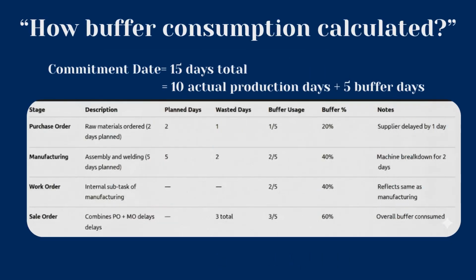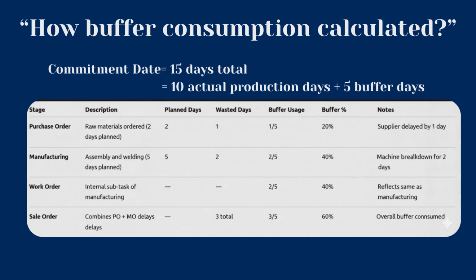Now, let's look at how buffer consumption works across different stages of a product's lifecycle. In this example, the commitment date is 15 days, which includes 10 actual production days and 5 buffer days for safety. Starting with the purchase order, materials were planned to arrive in 2 days. However, a supplier delay of 1 day caused the first buffer day to be used. That's 20% of the total buffer consumed.